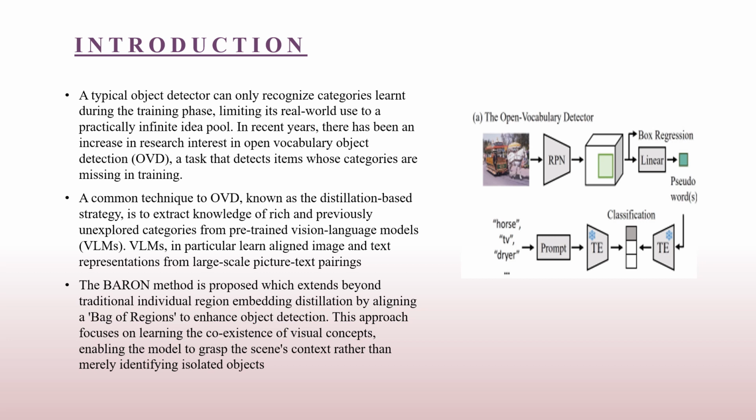BARON forms groups of contextually related regions, referred to as bags, to capture complex compositional structures of multiple semantic concepts within scenes. It achieves this by sampling related regions using a neighborhood sampling strategy and aligning the bag of region embeddings with teacher embeddings obtained from VLMs, employing a contrastive learning approach. This innovative method enhances the model's ability to understand scenes holistically, offering a promising solution to challenges for the OVD.